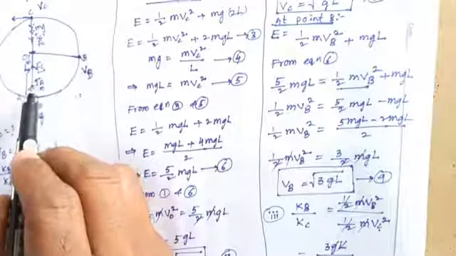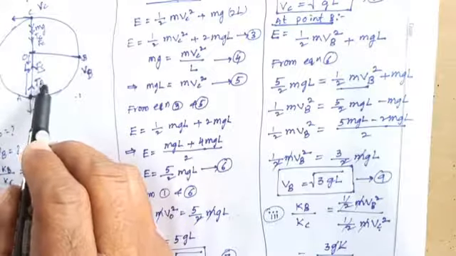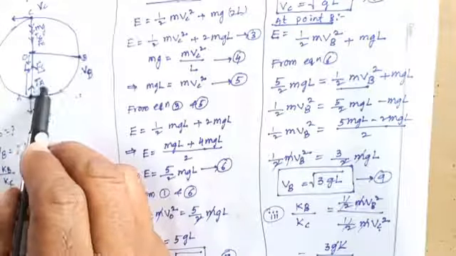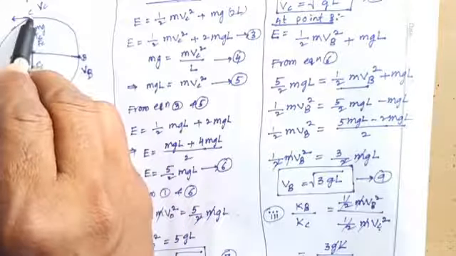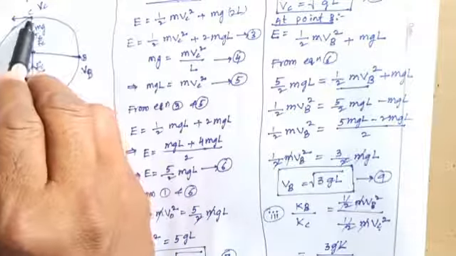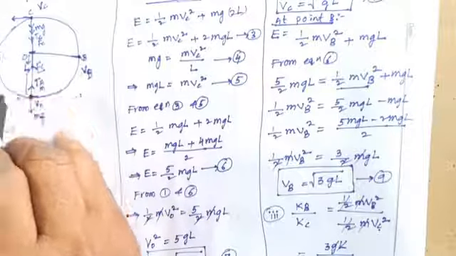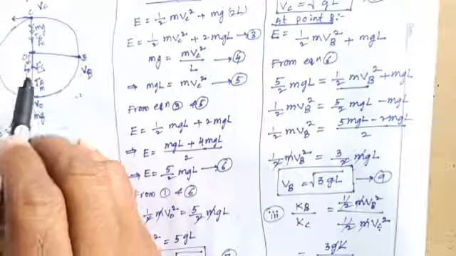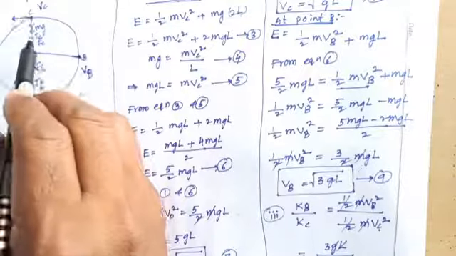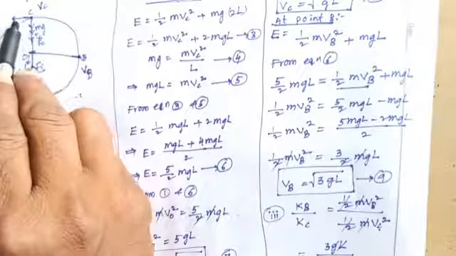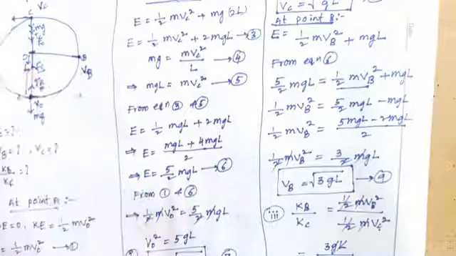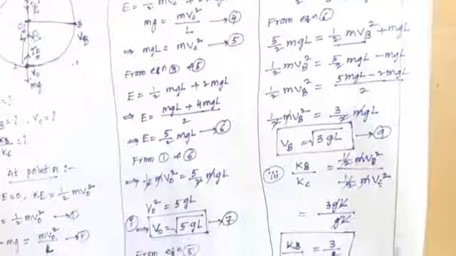So it consists of the tensional force TA. Then it moves at point B and point C. It is not slacked down here. It completes the circular motion. When it is slacked, there is no tensional force. It moves only along the trajectory, in a horizontal direction only. So this is the end of the problem.